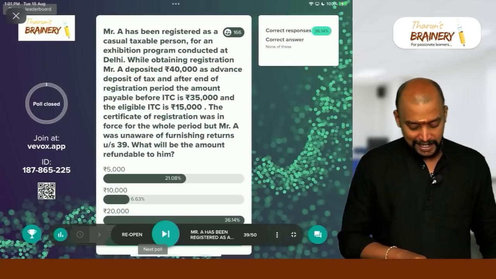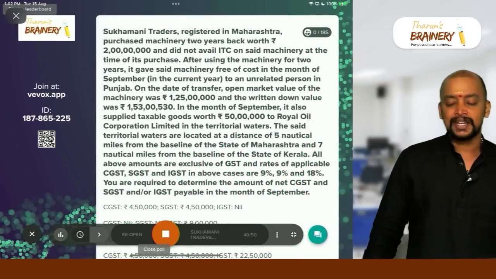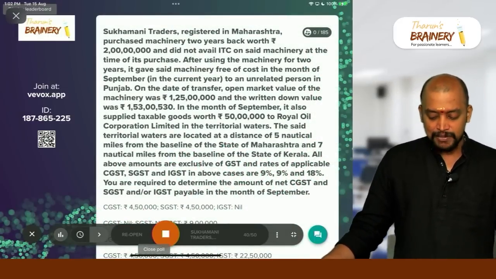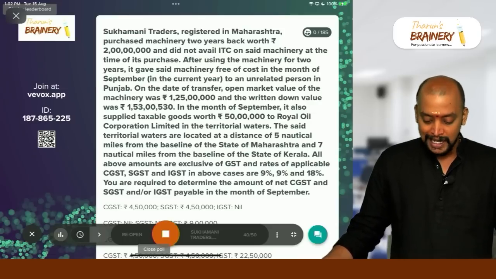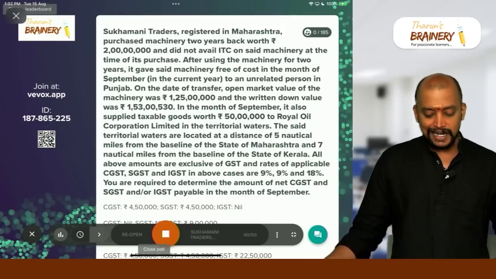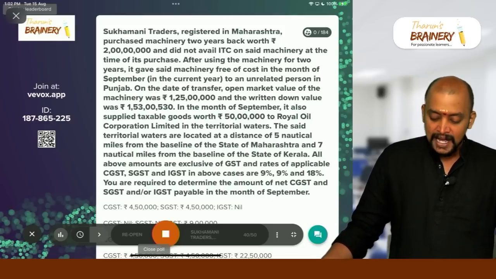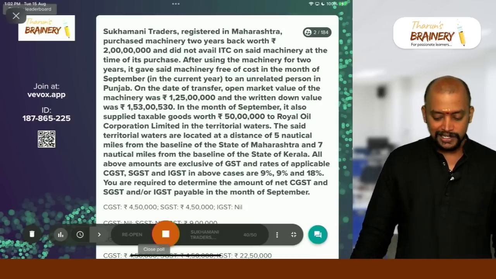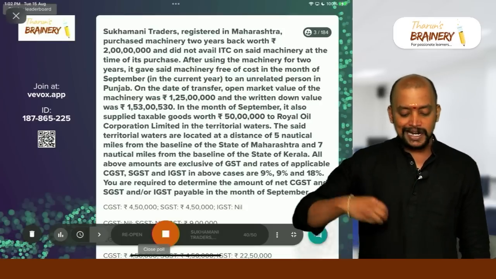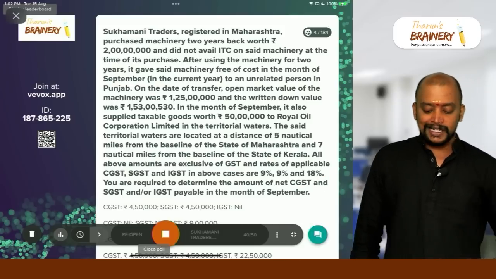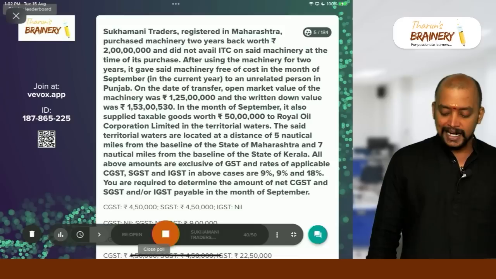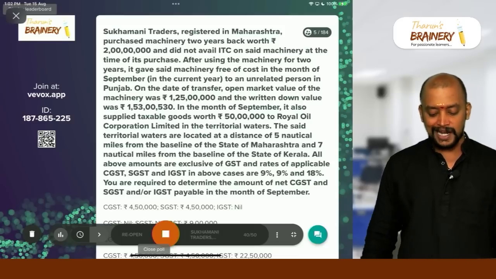Okay, so fine. Last question in GST. Say this little big question only. Sukhmani Traders, registered in Maharashtra, purchased machinery 2 years back worth rupees 2 crore and it did not avail ITC on the said machinery at the time of purchase. After using the machinery for 2 years, it gave the said machinery free of cost in the month of September to an unrelated person in Punjab. On the date of transfer, the open market value of the machinery was 1 crore 25 lakhs and the written down value was 1 crore 53 lakh 530.